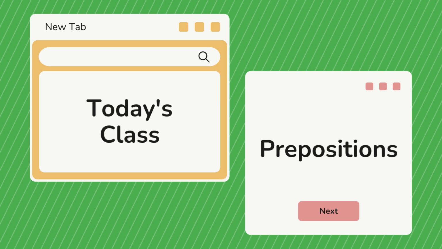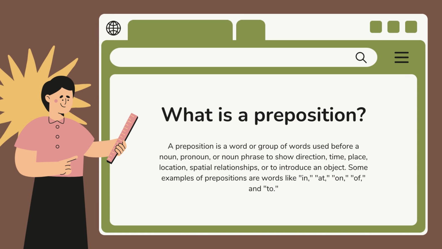So here we are going to explain what a preposition is. So, what is a preposition? A preposition is a word or a group of words used before a noun, a pronoun, or a noun phrase to show direction, time, place, location, spatial relationships, or to introduce an object.